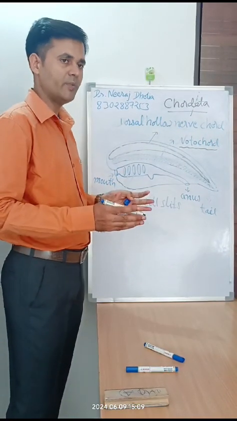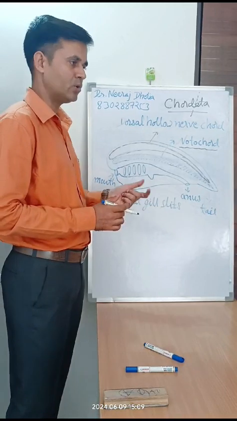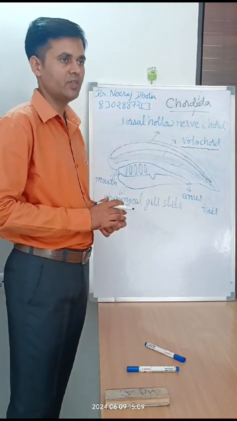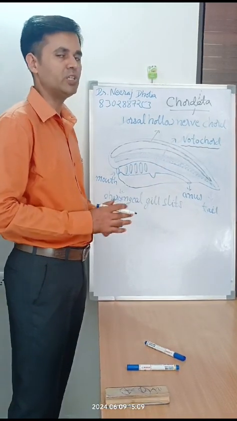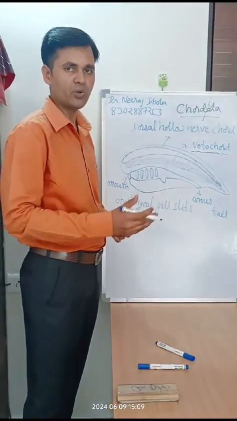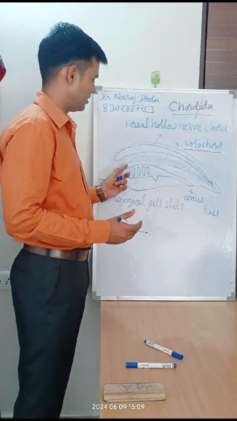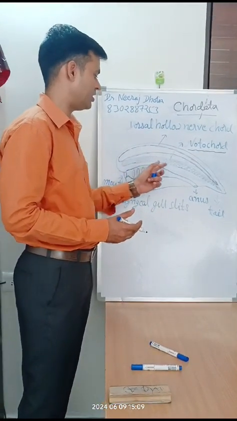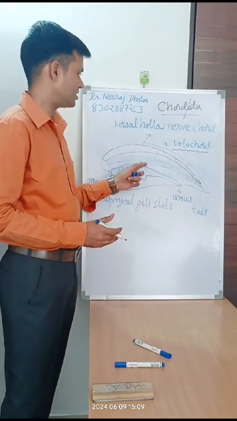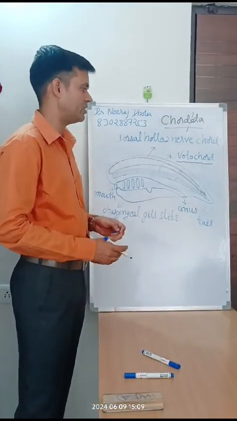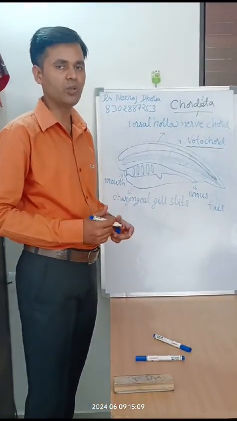If any animal has notochord in its body in the whole life, it is put into the lower chordata. In the higher chordates, only the embryonic stages have the notochord, but in the adult this notochord is replaced by the vertebra or the vertebral column.